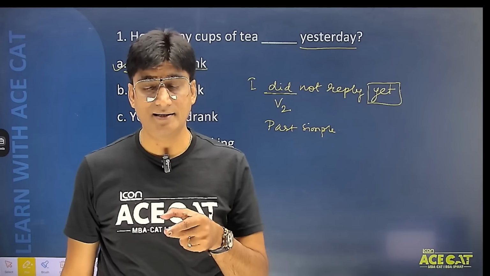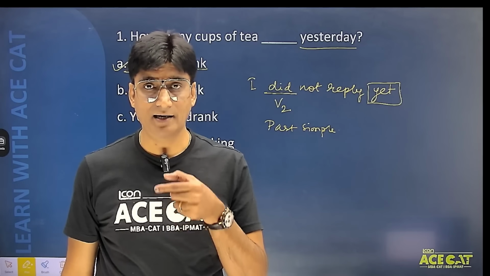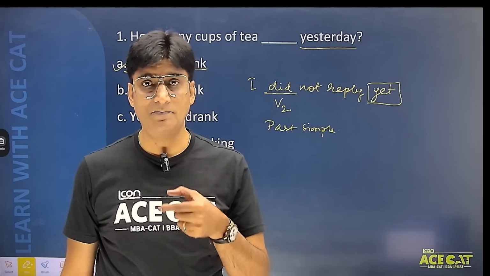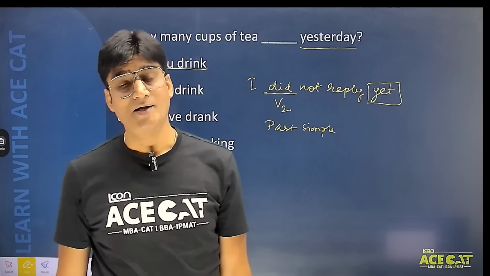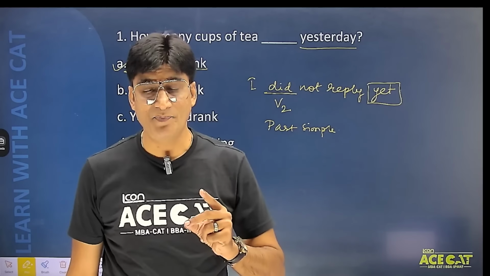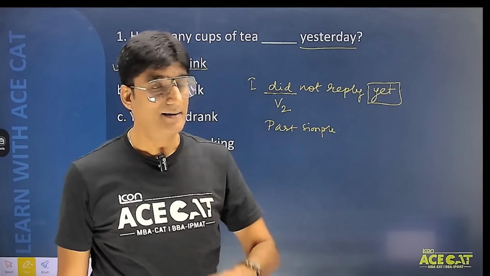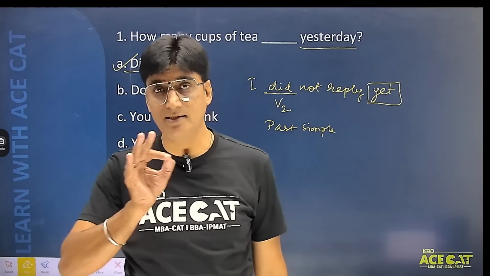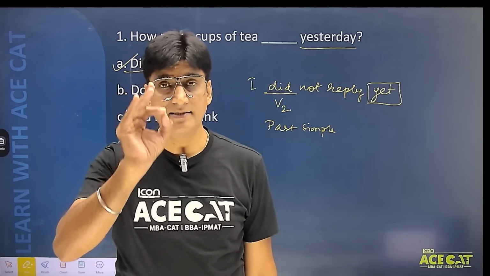And what is the meaning of yet? Till now. अभी तक. So when I say yet, that itself means it has a relation with the present. I'm actually discussing with the context of the present. और जब स्टूडेंट्स मैं प्रेजेंट के कॉन्टेक्स्ट में बात करता हूँ तो वहाँ पर सिंपल पास्ट यूज करना इज नॉट करेक्ट. वहाँ पर स्टूडेंट्स हमें हमेशा यूज करना चाहिए प्रेजेंट परफेक्ट टेंस. यू पीपल डू अंडरस्टैंड सिंपल पास्ट टेंस एंड प्रेजेंट परफेक्ट टेंस. इसमें बहुत कन्फ्यूजन होता है. And just by identifying the keyword we can decide which tense is needed there. Here I'm using yet, which means abhi tak. So when I say abhi tak, okay, it has a relation with the present. Hence, instead of using past simple tense, we should use present perfect tense.